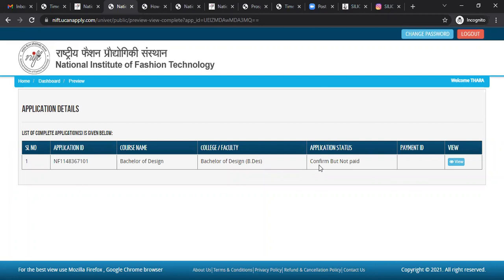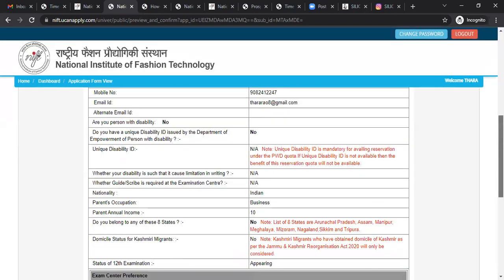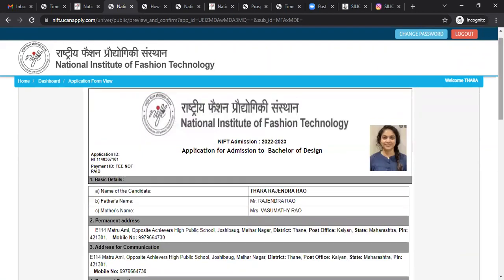Once I do the payment, my payment ID will reflect here. You need to take the printout of this and your payment ID receipt, because you need to submit it at the time of admission. So this is the process of how you should apply in the NIFT online application process.